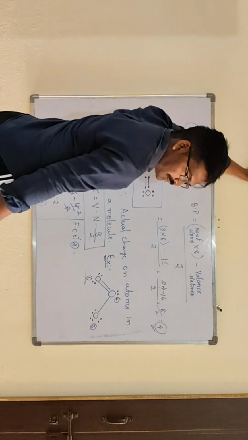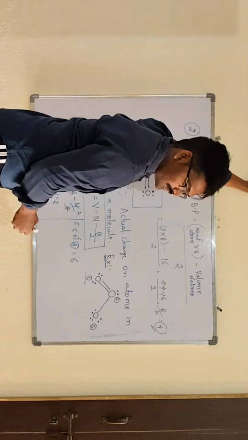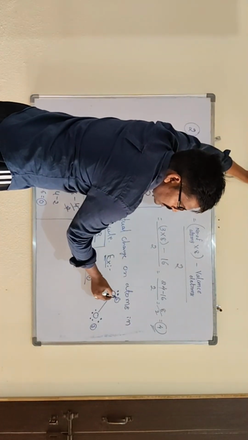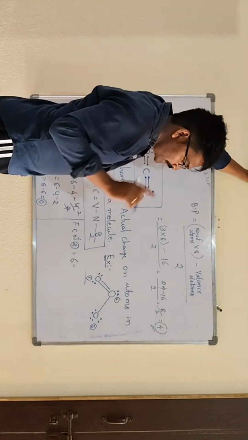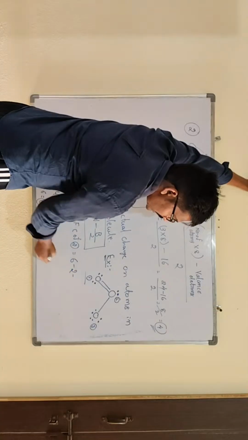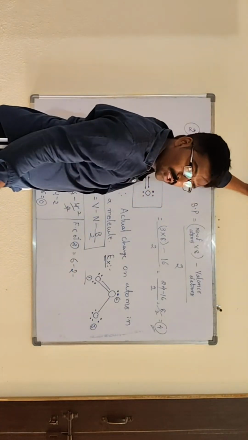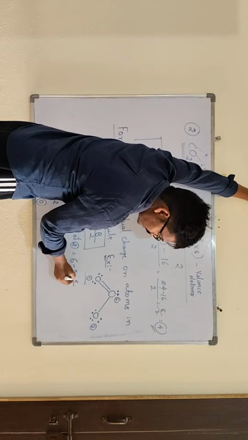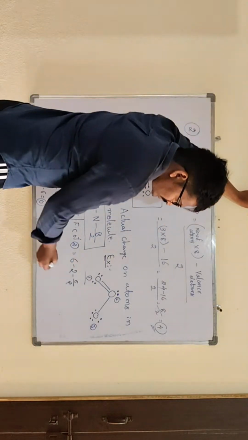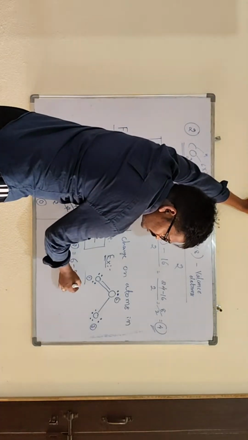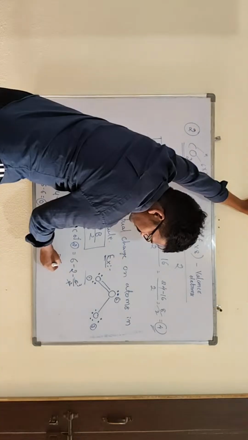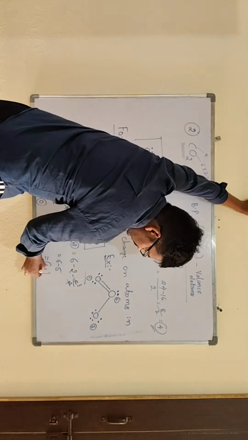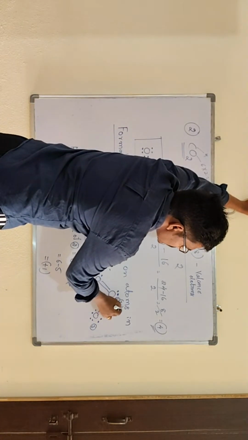The second atom is the one in the middle. Valence electrons are 6. Minus non-bonding electrons, which are those not participating in bonds, the lone pair electrons, that is 2. Minus bonding electrons: there are 3 bonds, each bond possesses 2 electrons, so 6 bonded electrons divided by 2, that is 3. So 6 minus 2 minus 3 is 5, so you get plus 1. So on this atom a formal charge of plus 1 will be present.